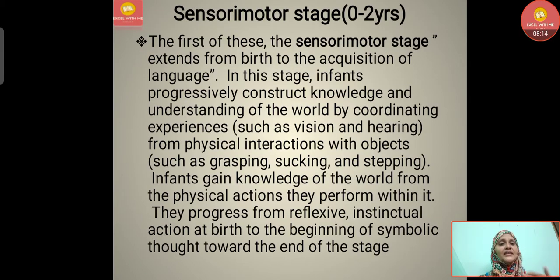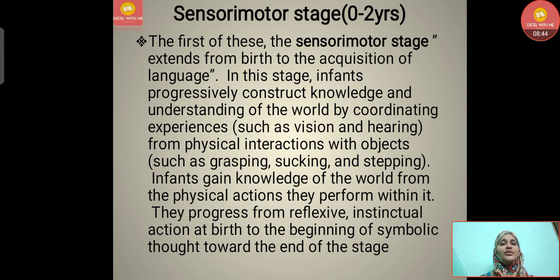Now let's understand each stage in detail. Sensory motor stage, from 0 to 2 years. The first of these, the sensory motor stage, extends from birth to the acquisition of language. In this stage, infants progressively construct knowledge and understanding of the world by coordinating experiences such as vision and hearing, with physical interaction with objects such as grasping, sucking, and stepping.